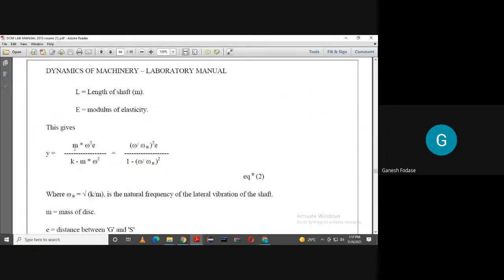If we further simplify this, if you take m common, this m gets cancelled, and it is k upon m. Further, k upon m is nothing but omega n squared, because we know that omega n is equal to root of k by m. This is the equation for natural frequency. So omega n is equal to root k by m.